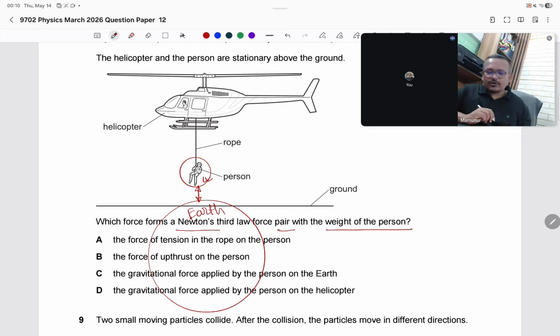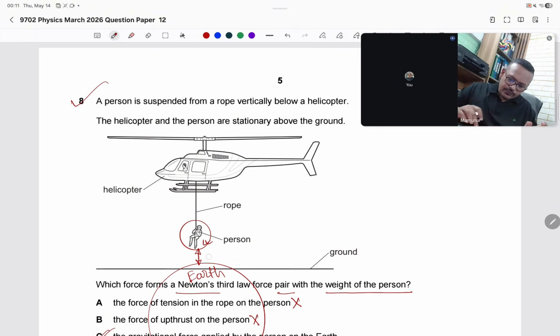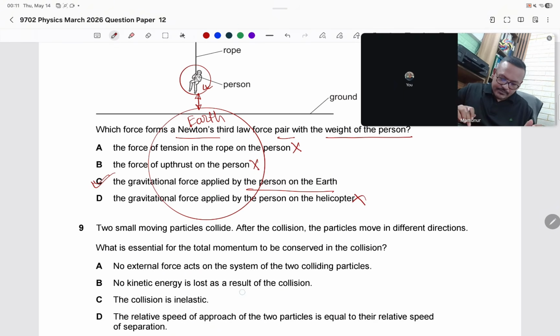According to Newton's third law, the action force and the reaction force act on opposite objects. The man is attracted towards the earth, and the earth is attracted by the man. Action and reaction. The tension force of the rope on the person, no. The force of upthrust, no. The gravitational force applied by the person on the earth, yes, C is the answer here. The gravitational force applied by the person on the helicopter, no. So the answer to question 8 is C.